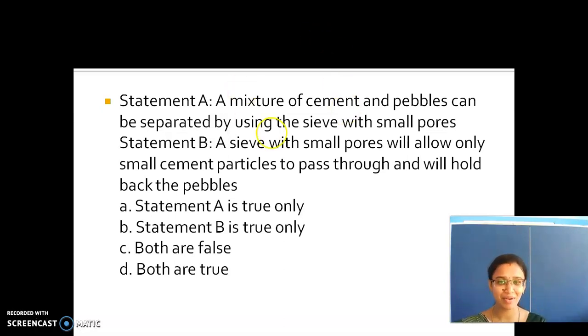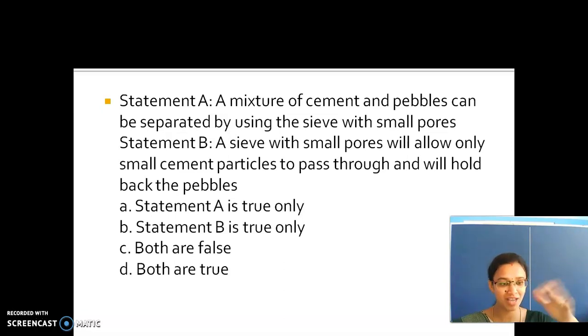And what is statement B? A sieve with small pores will allow only cement particles to pass through and will hold back the pebbles. Are you able to understand the question or not? The first one is that cement and pebbles can be separated by a sieve which has small pores.